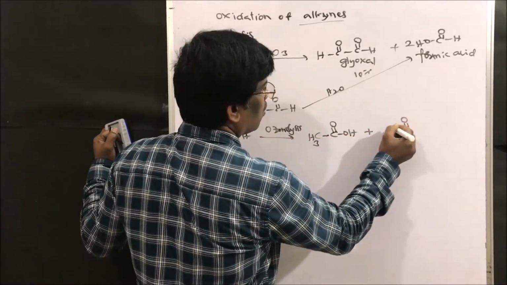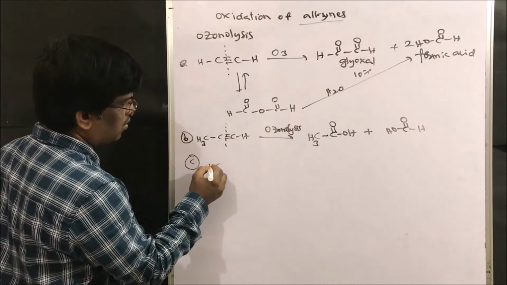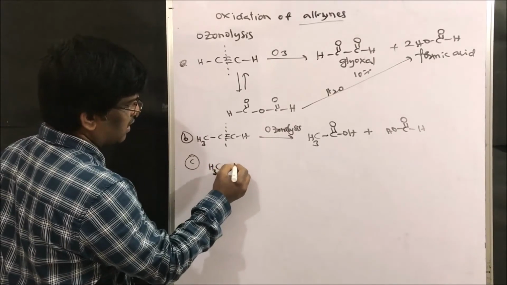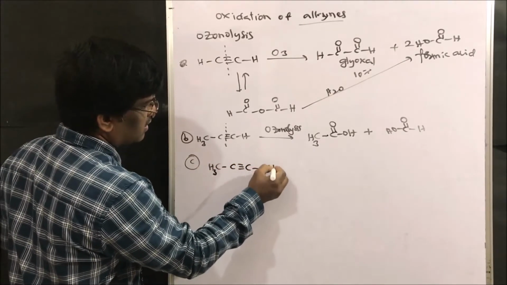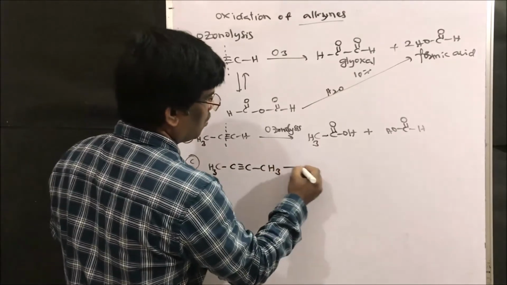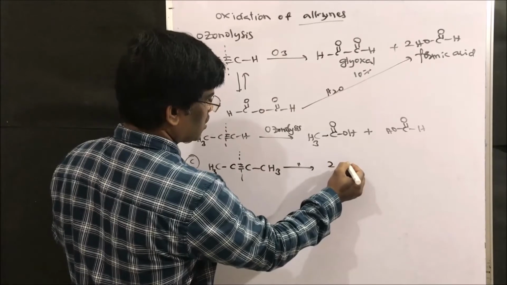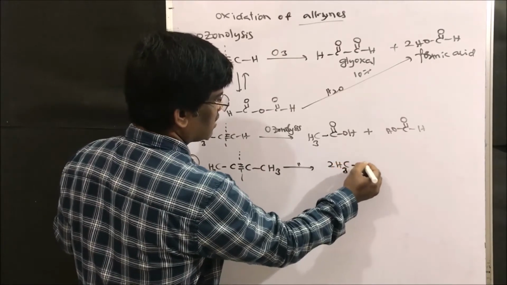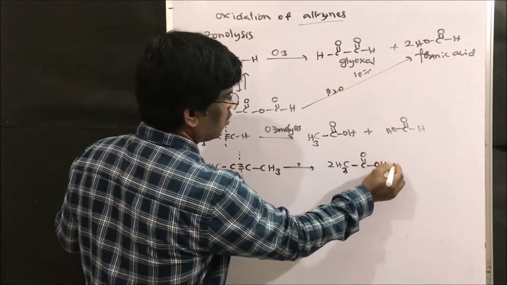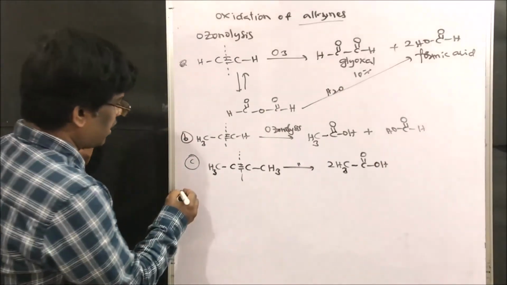So if I take another example, 2-butyne, C triple bond C CH3. So ozonolysis, just break here. What happens? 2 moles of CH3 COOH, acetic acid. 2 moles of acetic acid I am going to get.